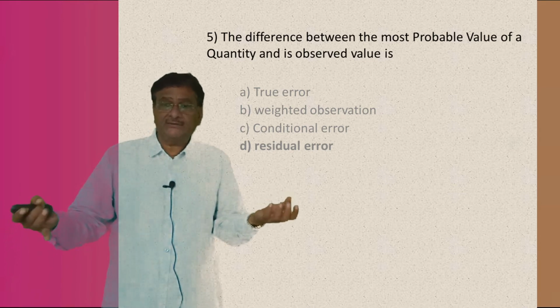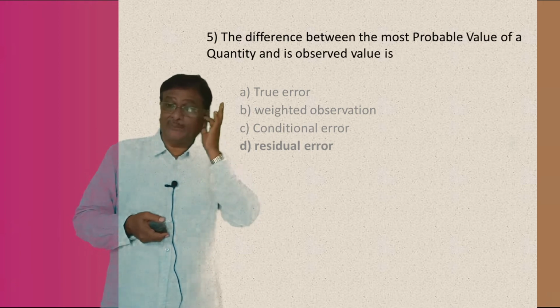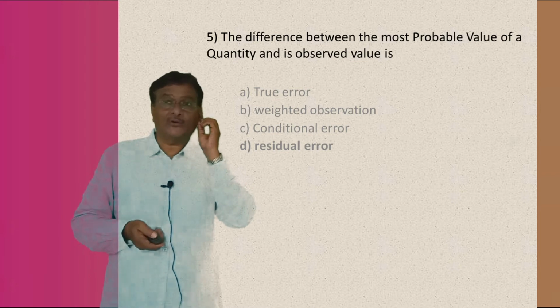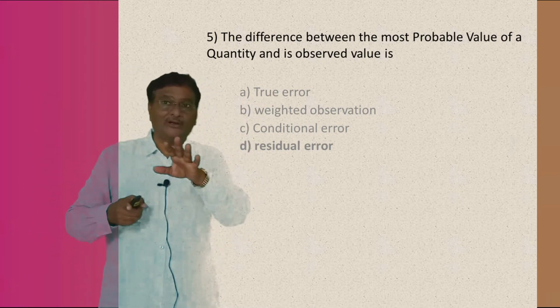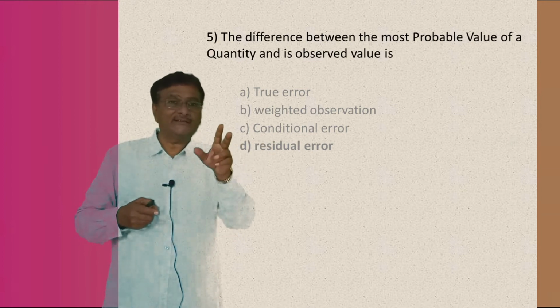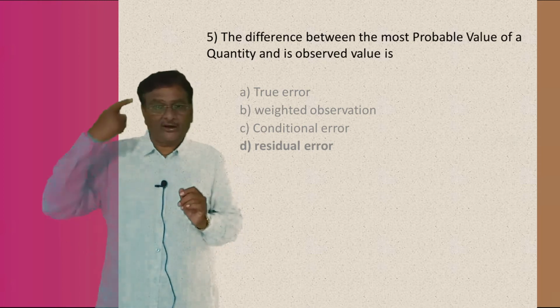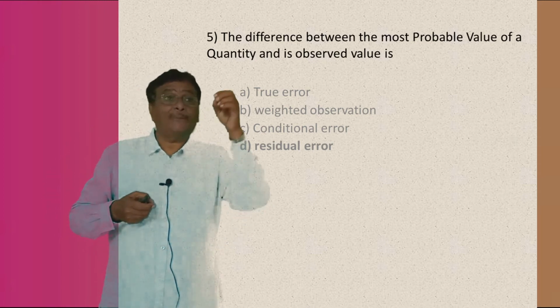The probable value, for example, the distance between two places, two districts, if you take, it is 100 kilometer. That is exactly a probable value, understand.